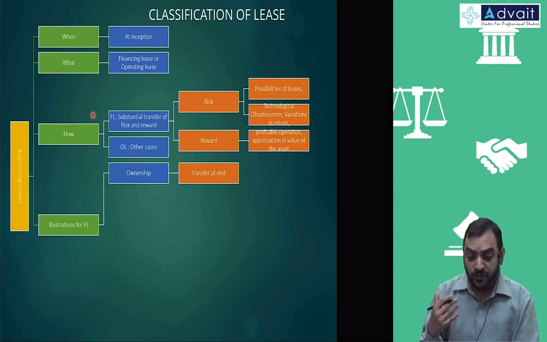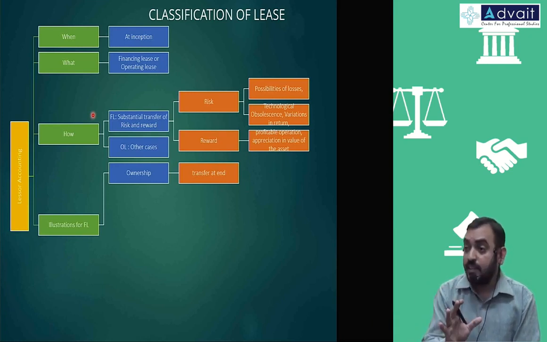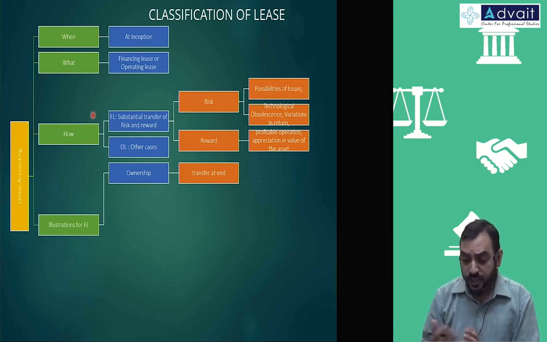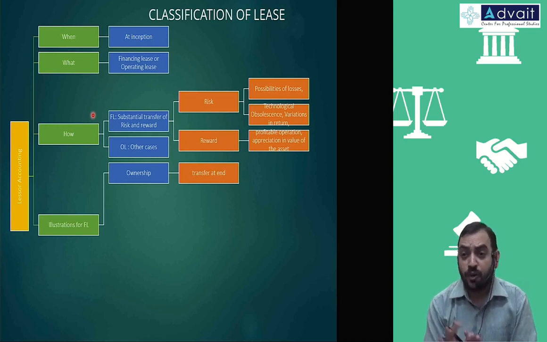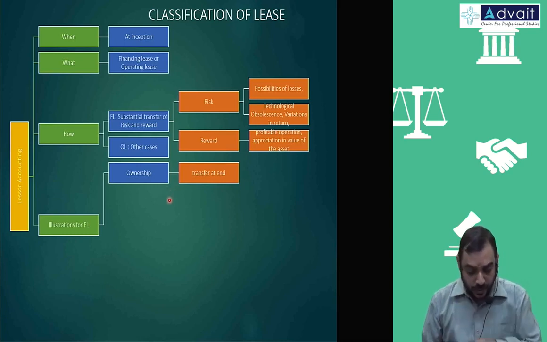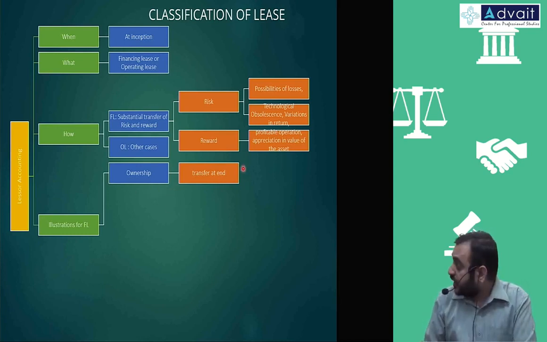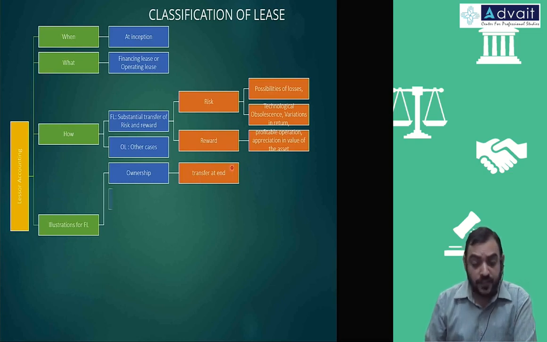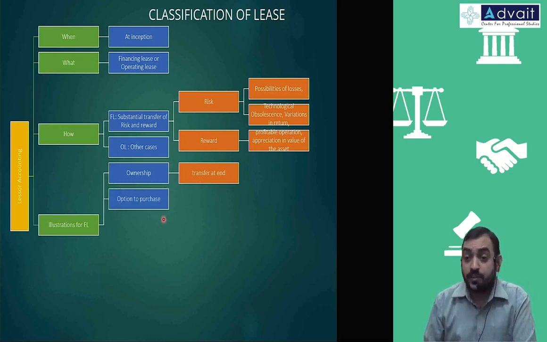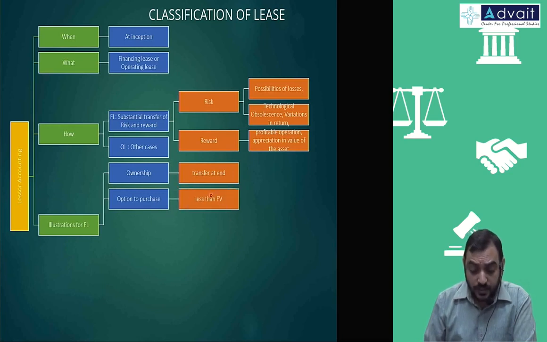What an owner would have got as benefits, the lessee is getting. So it's not an actual sale, but it is to be accounted like a deemed sale, as if it is a sale. So we are going for substance over form in this case. Some examples are given. Hope you remember these things from your IPC level. When ownership transfers at the end of the term, that is a case of financing lease. There is an option to purchase, and the option is such that the amount is less than fair value. When the amount is less than fair value, most likely he will purchase. A normal logical person will purchase.